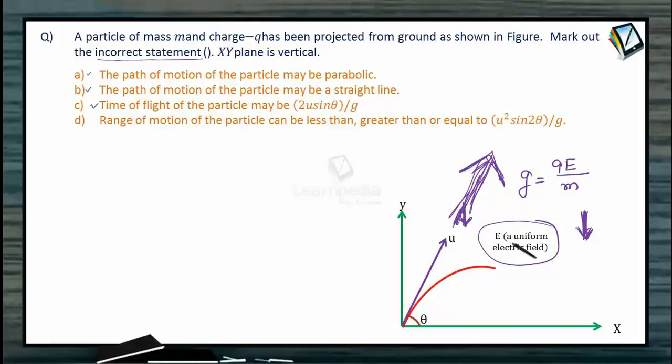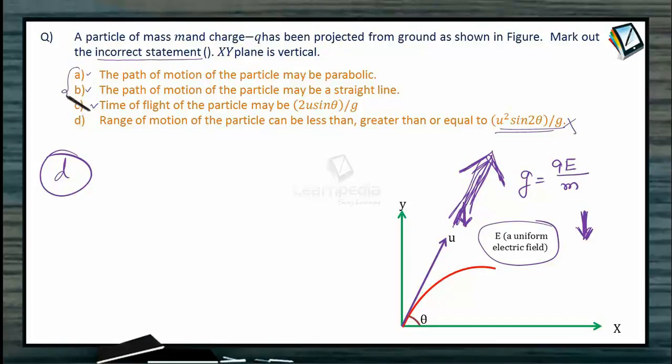motion. Range of motion the particle can be less than, greater than, or equal to u square sin 2 theta upon g. This one is not correct because range has to be precisely this. So option D will be the correct option in this question because we have to mark out the incorrect statement.